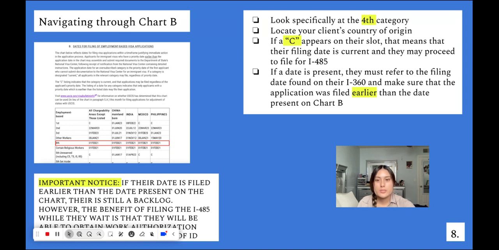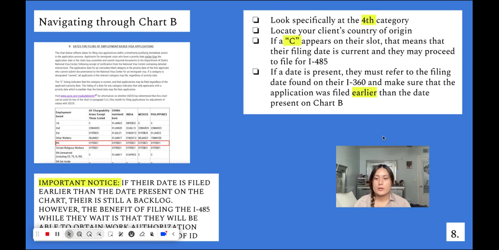So when that happens, that means you are good to go on Chart B. And then how to actually use Chart B, it is exactly the same way as you use Chart A. So we're going to look at the fourth category, and we're going to reference your client's country of origin. Depending on where they are from, you're going to find the cross between both the fourth category and the country of origin, and utilize that date to find out if their I-360 was filed before that date. So again, if a C appears on their slot, they're good to go. If not, use the date on which your I-360 was filed.